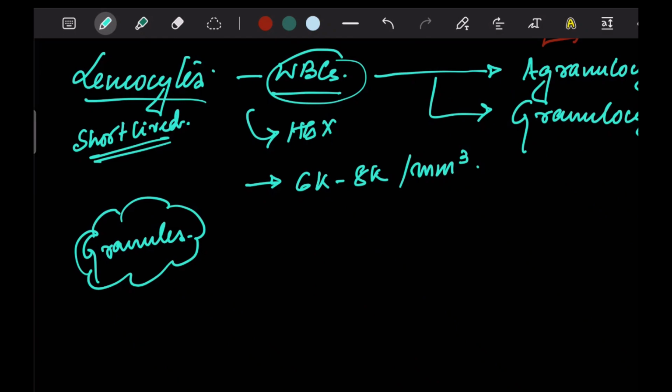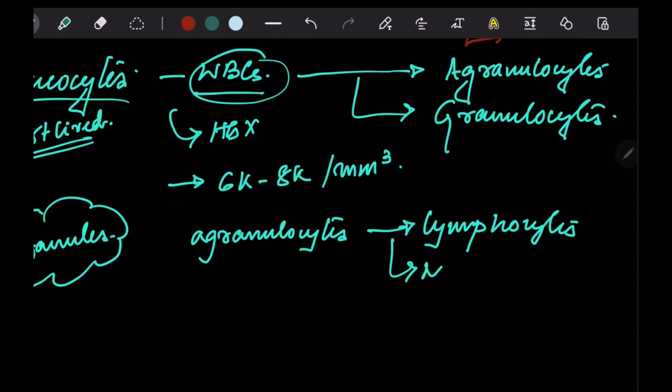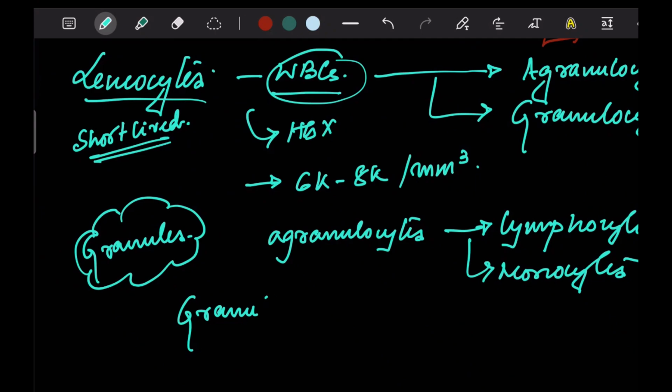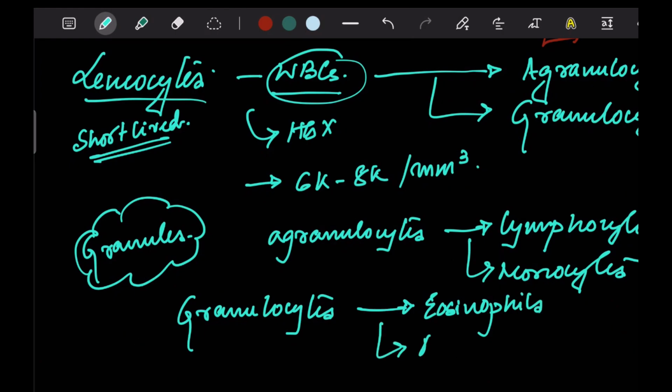Now, if we talk about agranulocytes, these are specifically of two types, namely lymphocytes and monocytes. And granulocytes are divided into three types: eosinophils, basophils, and neutrophils.